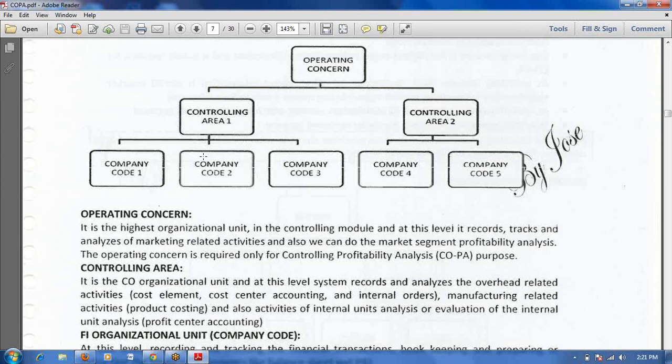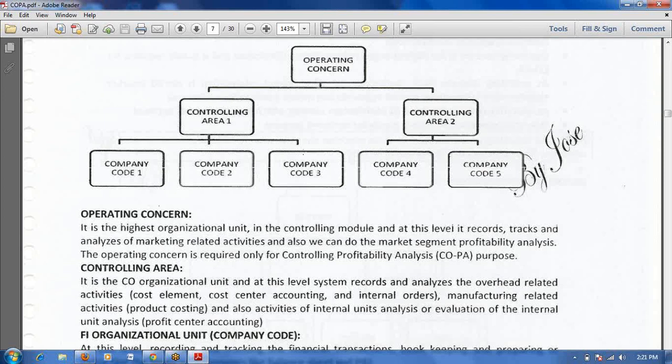Okay, take your example. We have segregated 2 controlling areas. On what basis? For 3 company codes, 1 controlling area, and for the remaining 2 company codes, controlling area 2. So what are the criteria to differentiate? Yeah, in this case, mainly the assignment will bifurcate.